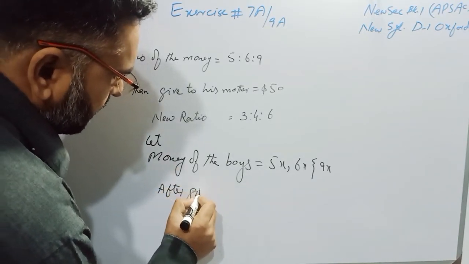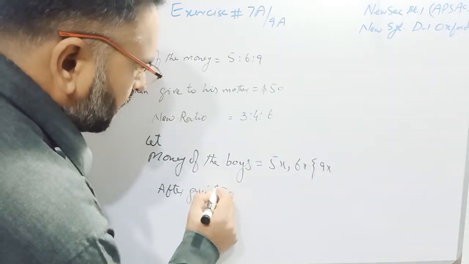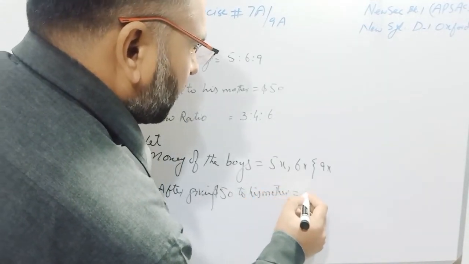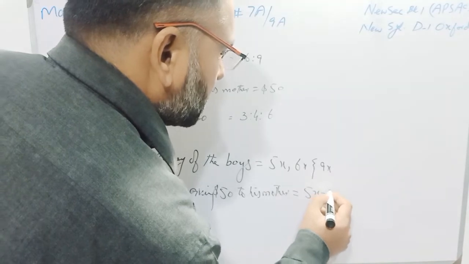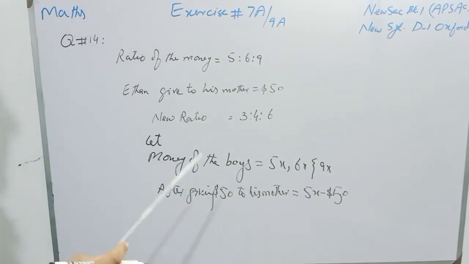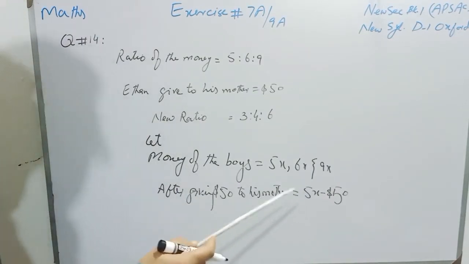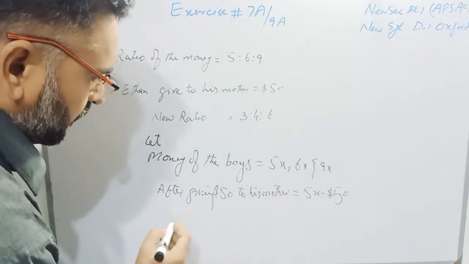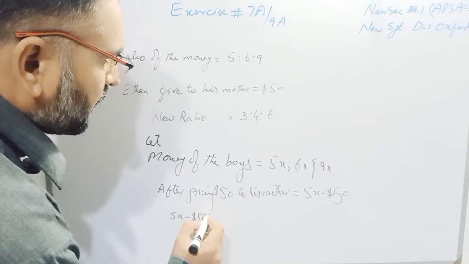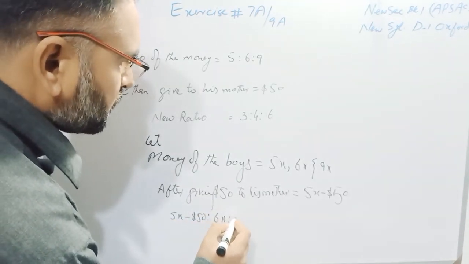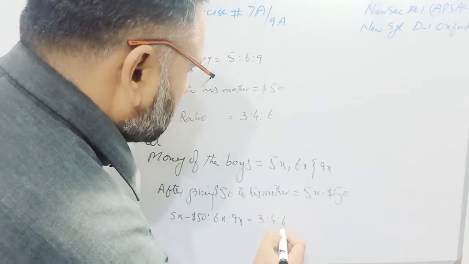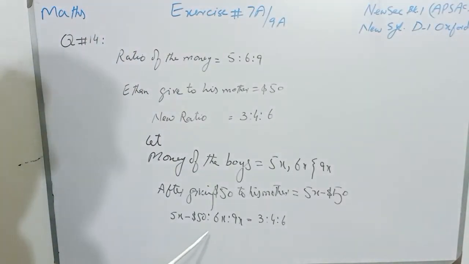After giving $50 to his mother, now students, the money of Ethan will be 5x minus $50, because he has given $50 to his mother. Now students, I will write it as the new ratio: 5x minus $50 ratio 6x ratio 9x, and the new ratio is 3:4:6.